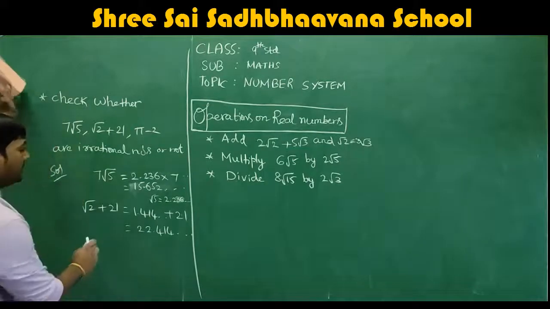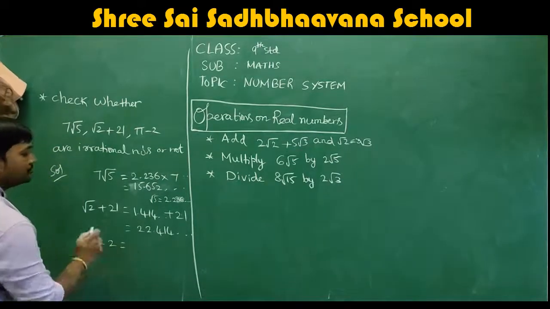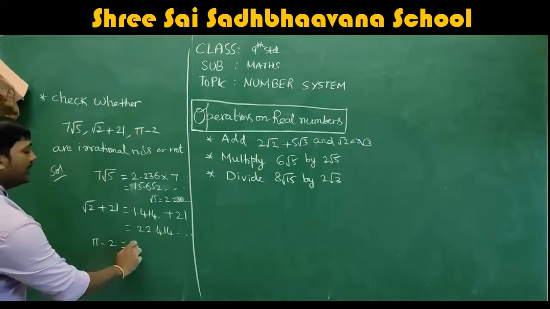So similarly, what is pi minus 2? Pi minus 2 will be 3.